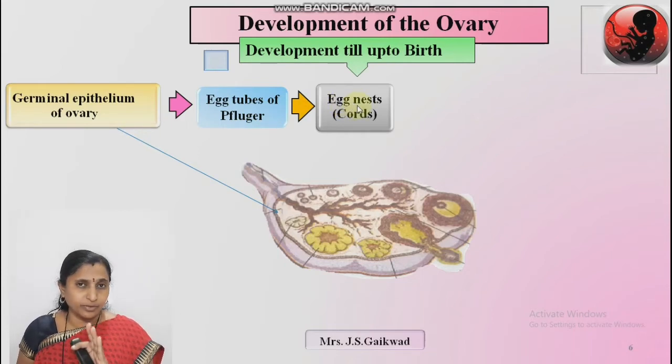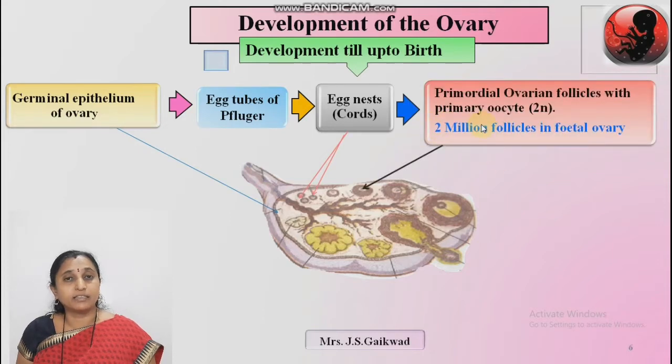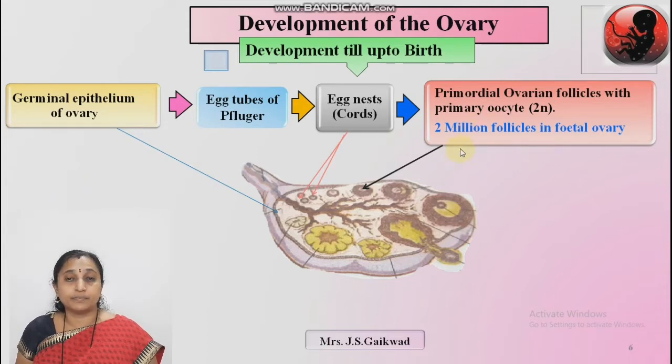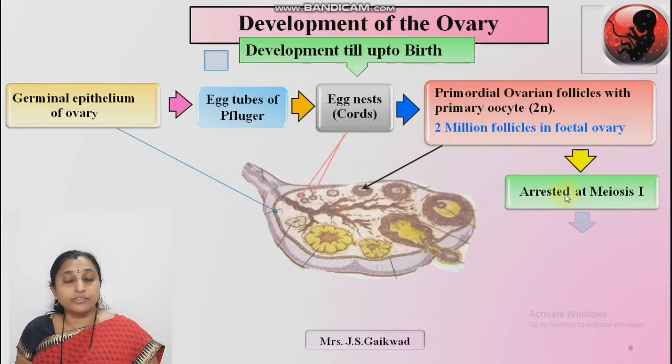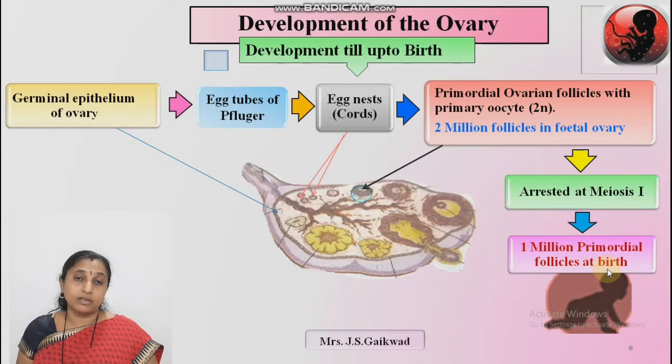There is a difference between the oocyte and the egg. In the next lecture, I will explain the small difference between the egg and oocyte. Egg nest or cords. The egg nest and cord further develop into a primordial ovarian follicle, which contains in the center a large primary oocyte, a diploid cell. The number of these primordial ovarian follicles is about 2 million, which get arrested at meiosis 1 and form 1 million primordial follicles at the time of birth. These are the stages of the development of the ovary up to birth.